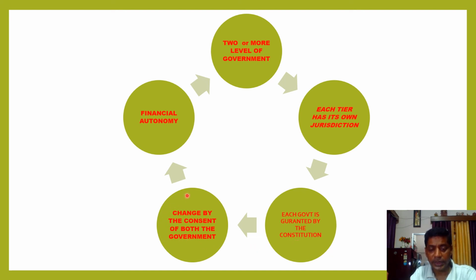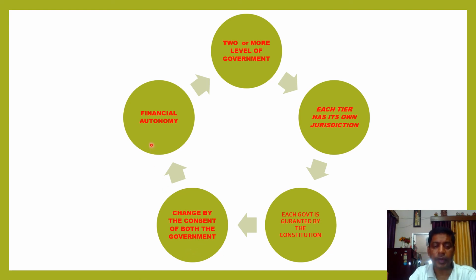The next point is that suppose the state government and the central government want to change some rules and regulations, because those rules were made in the 1950s and are not applicable in 2020. If any state wants to change some law, then both center and state should agree, and when both agree, they can bring change in the constitution. So this is possible only by the consent of both center and state.